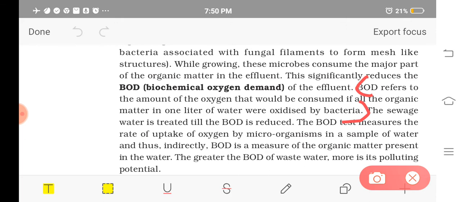Understood? So if the BOD is high, the sewage water has high organic content, and it is highly polluted. If the BOD is less, that means that particular water contains less organic matter.